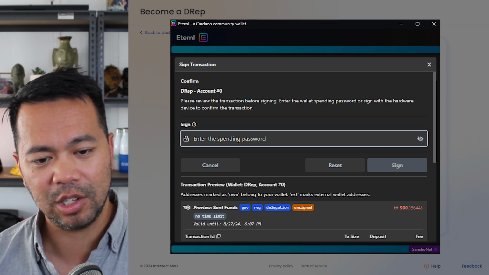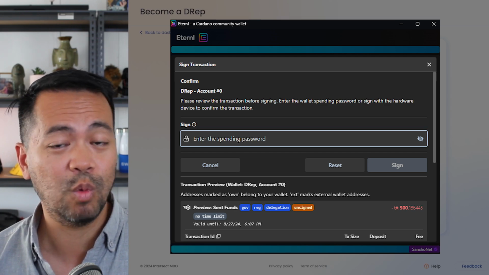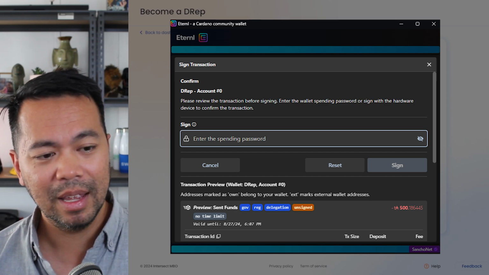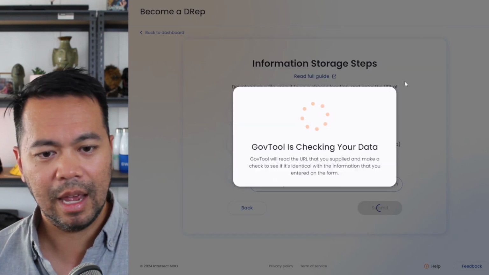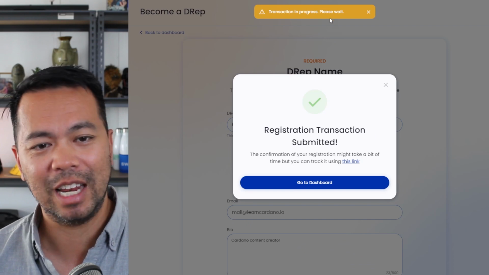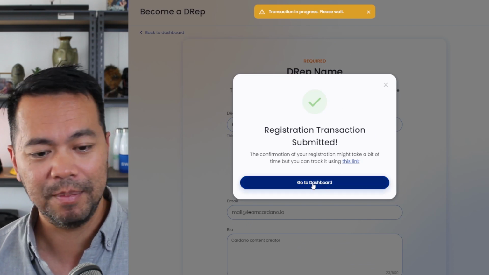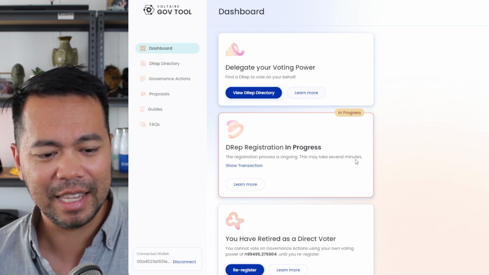And this transaction has that 500 ADA registration, which is what it costs to become a DRep. And everything else there looks good. So let me put in my password. And now I'm signing my life away as a DRep. Okay, so there we go. So the transaction is in progress, and that is being submitted to the blockchain. So I'll click back to the dashboard here, and you can see that's in progress.